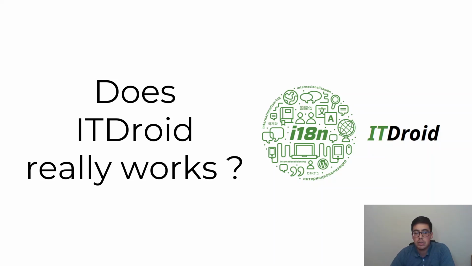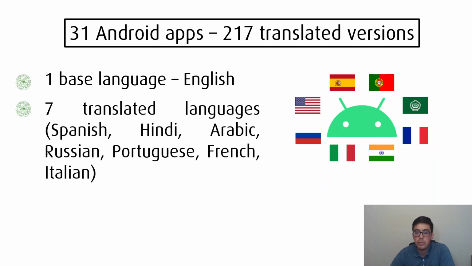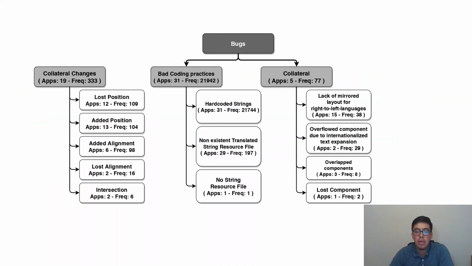But does it really work? We performed an empirical study on internationalization collateral changes and bugs on Android apps. We executed Hydroid on 31 open source Android apps and identified automatically 402 internationalization collateral changes. We analyzed manually the identified collateral changes and generated a taxonomy of the changes and bugs found on Android apps.